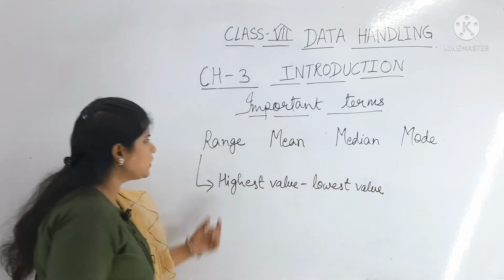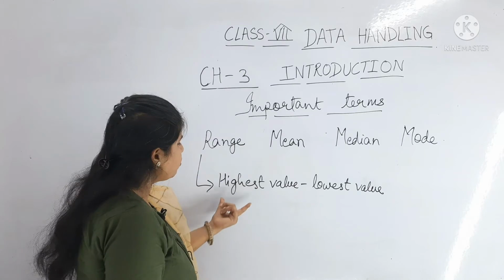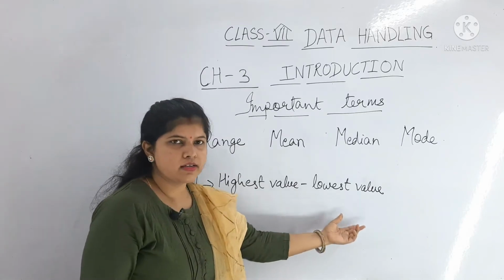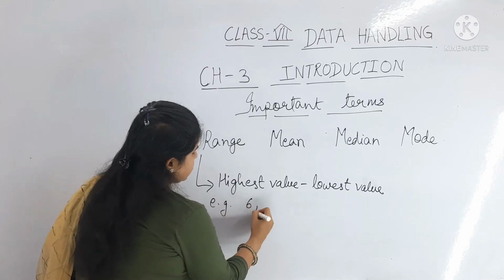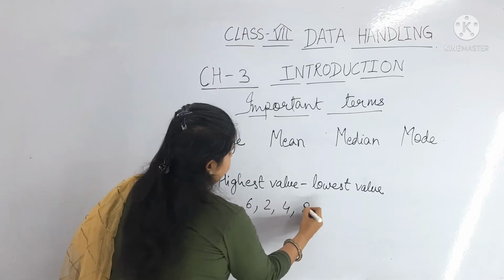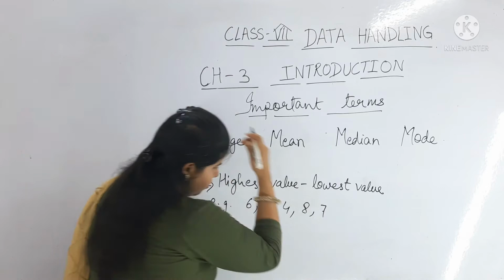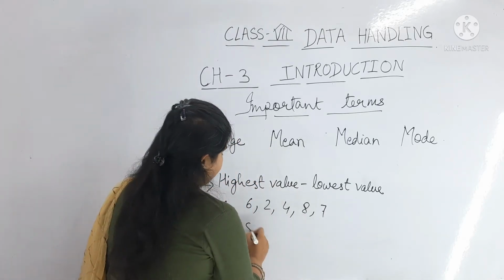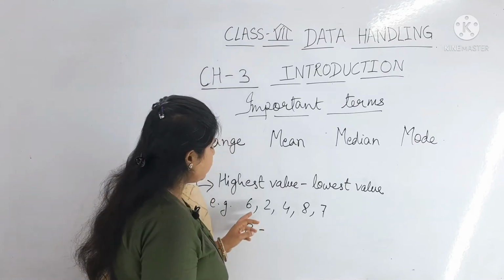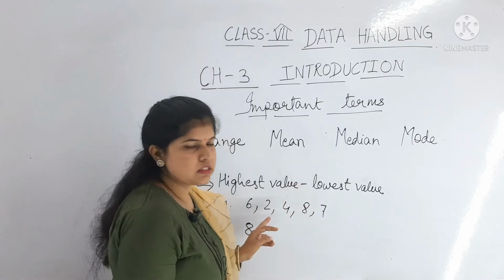If you have to find the range, you have to subtract the highest value minus the lowest value. Like for example, if we have 6, 2, 4, 8, 7. Which is the highest value here? 8. 8 minus what is the lowest value here? This is the 2.